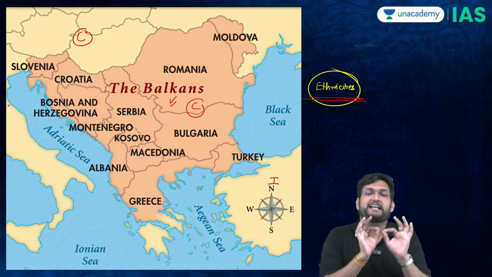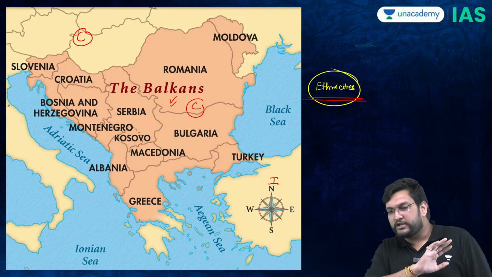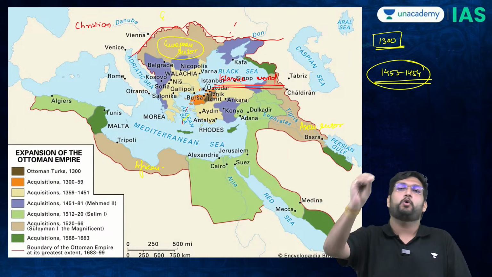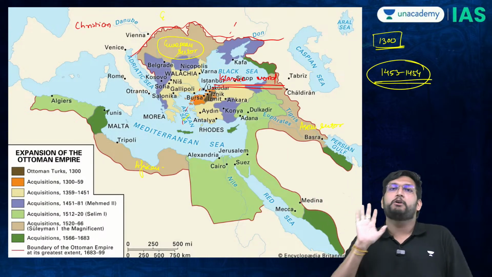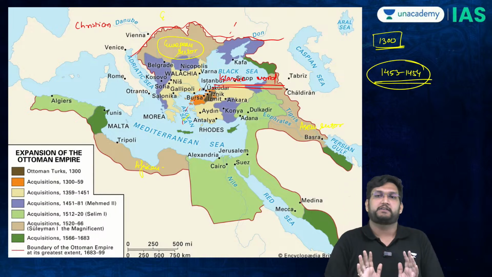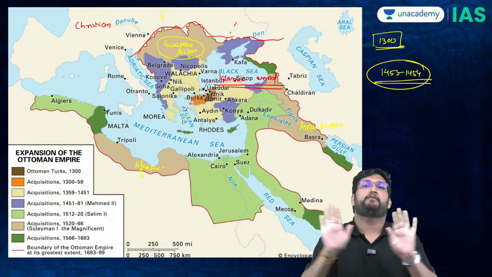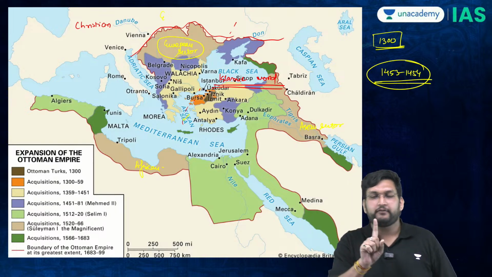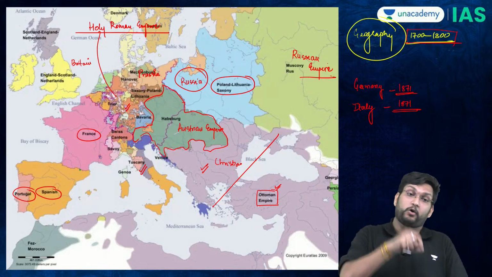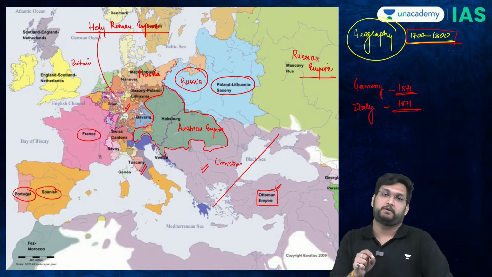So it was a very convenient solution which all these European powers wanted, which is let the Ottomans hold the Balkan sector, because by holding the Balkan sector, it will be very easy for them to keep a distance away from the Islamic world. Therefore, there was a convenience in this concept. The great powers, if they wanted, would have taken this sector very quickly.